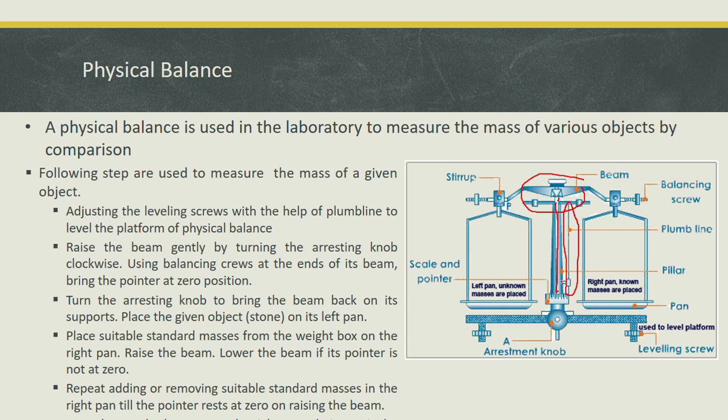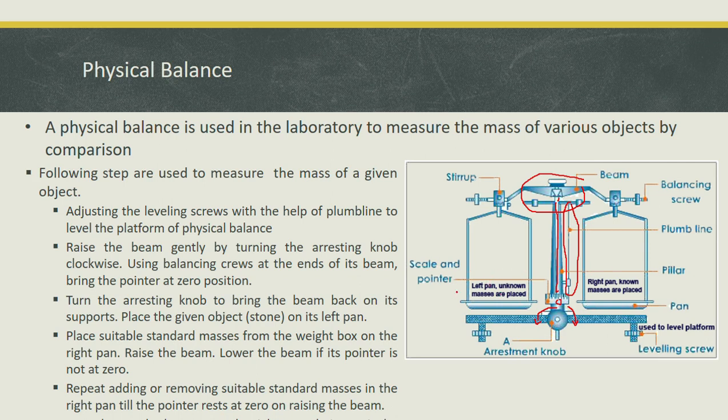If the pointer is not at 0, then adjust the arrestment knob either in a clockwise or anti-clockwise direction to move the pointer to the 0 position. Now when the leveling screws are set and you see the pointer is at 0, it means it is in the initial position. It means that both pans are balanced.